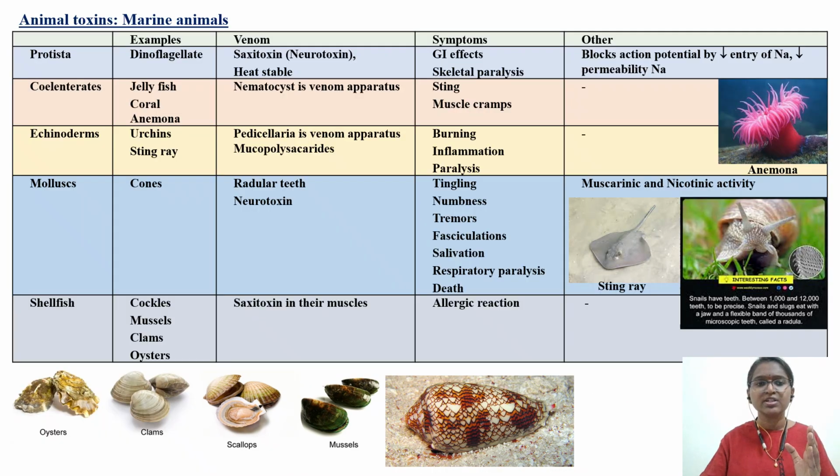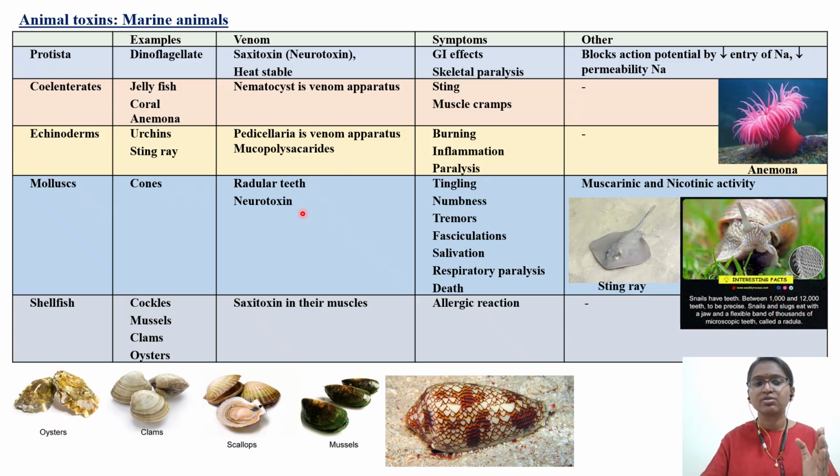Okay, now we'll see very quickly, as I told you, one table where they have listed different marine animals and their toxins. If you see, in our questions also, and in some of the previous videos you have seen, saxitoxin comes from mussels and clams, causing allergic reaction. Read about cones also, which have radular teeth. Here you can see how they have more than 1000 to 12,000 teeth.